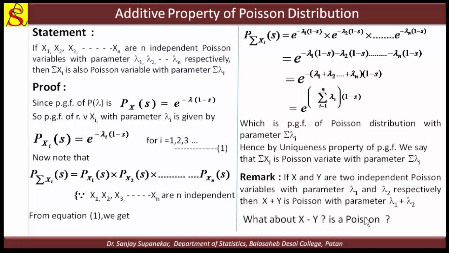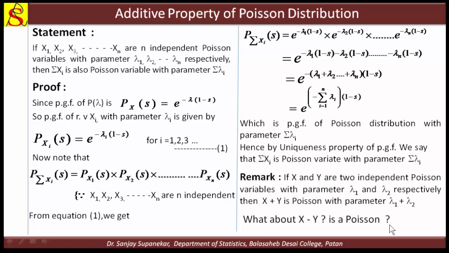Here is one important question: what about X minus Y? X plus Y is a Poisson distribution, but is X minus Y a Poisson distribution or not? You can think about this and tell me what the distribution of X minus Y is. It may be Poisson or not.